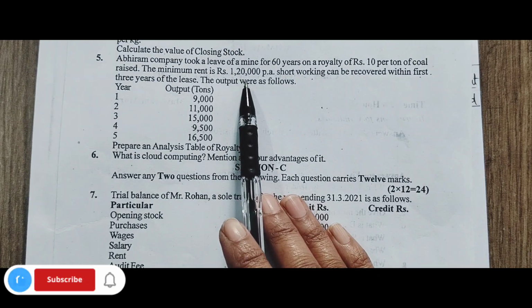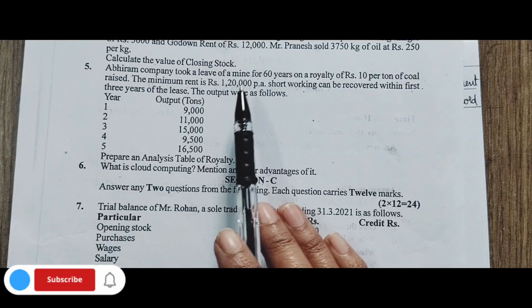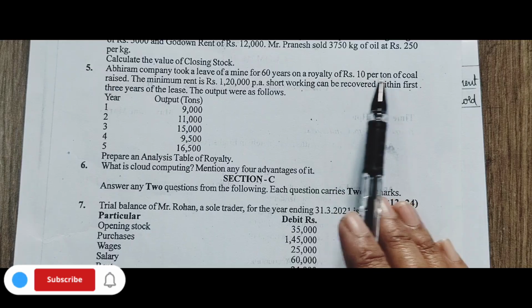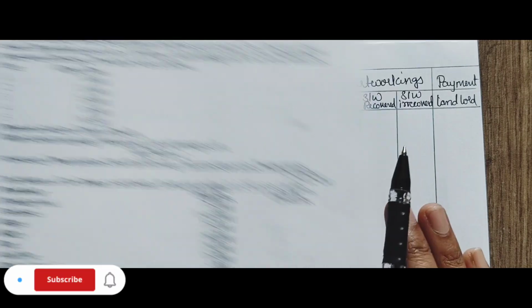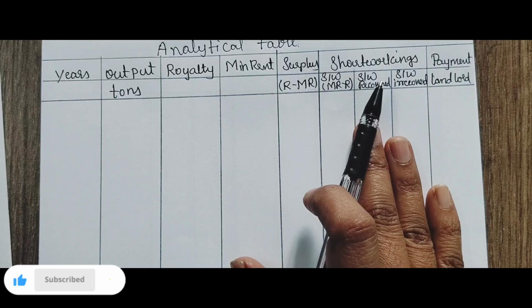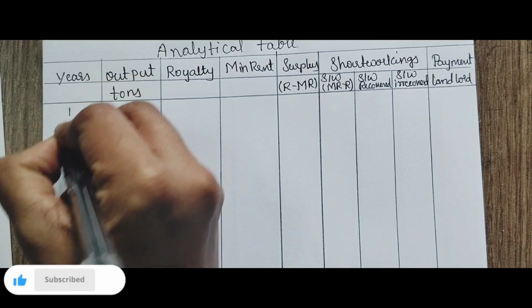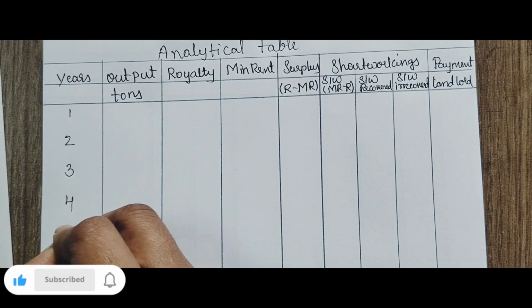So minimum rent is given. Minimum rent means what? It is fixed rent or dead rent. So it is going to remain the same for all the years. And royalty per ton is given, that is rupees 10 per ton. This is the format of the analytical table. Here we have a total of 5 years.